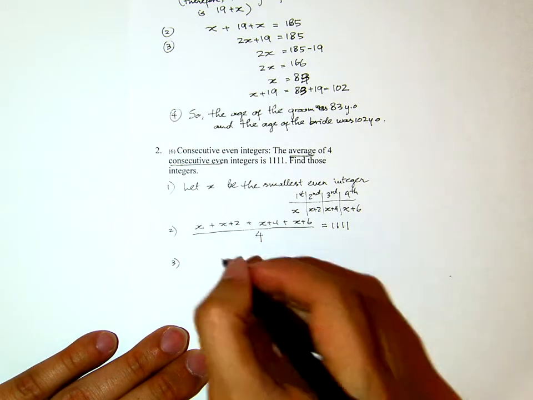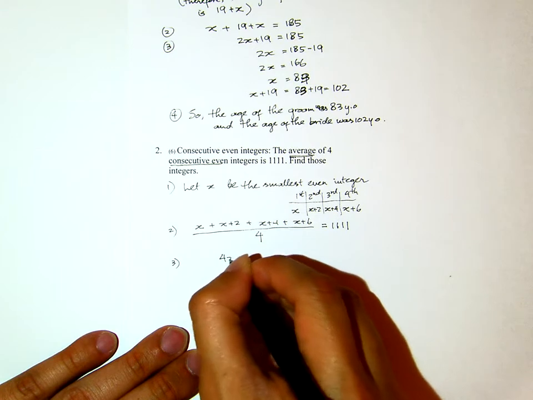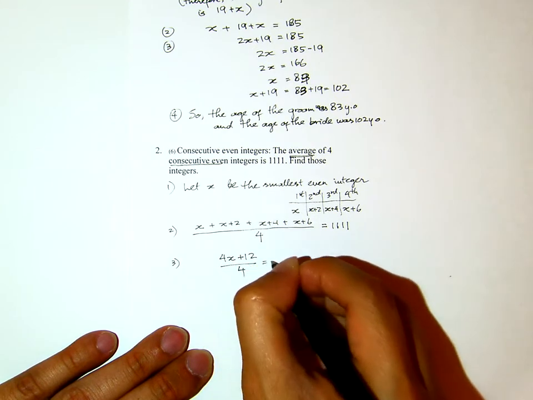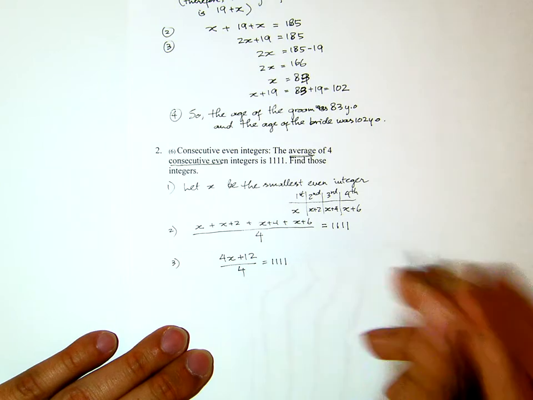Now let me combine my terms up there. This will be 4x plus 12 over 4 equals 1111.